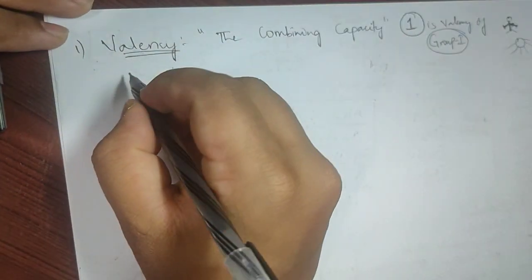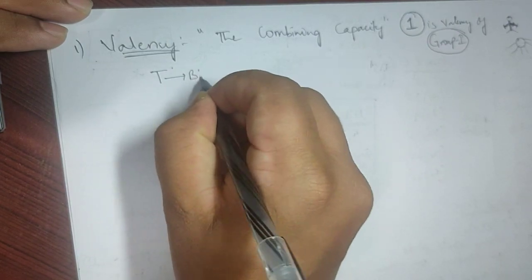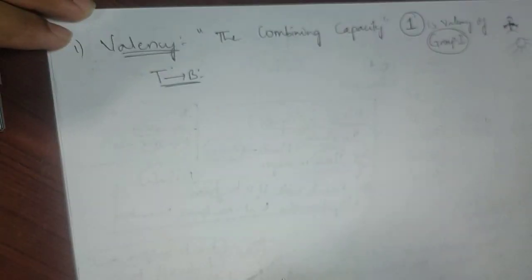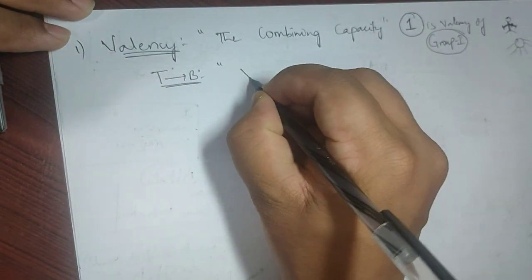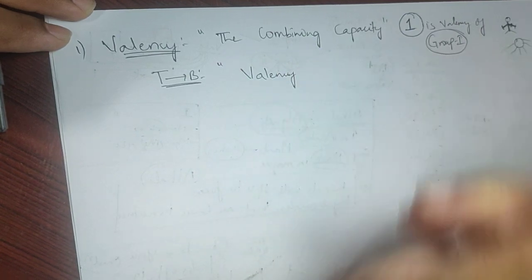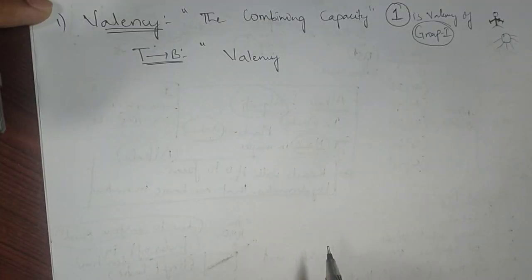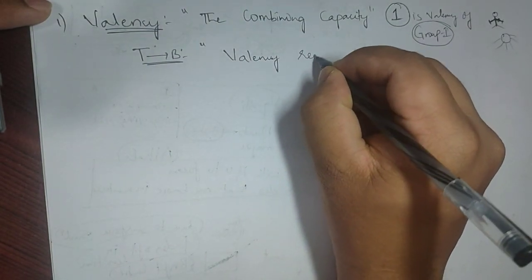And if you talk about the periodicity, from top to bottom, that is from lithium, sodium, potassium, rubidium and all, what do you expect? Will the valency remain same or change?